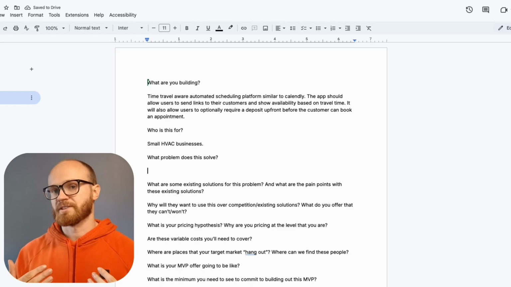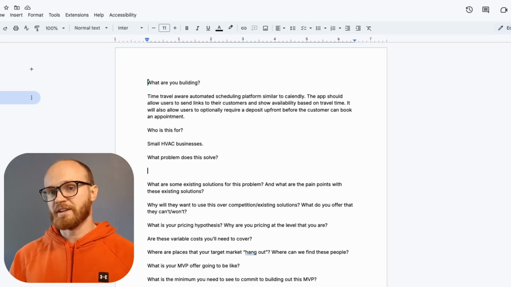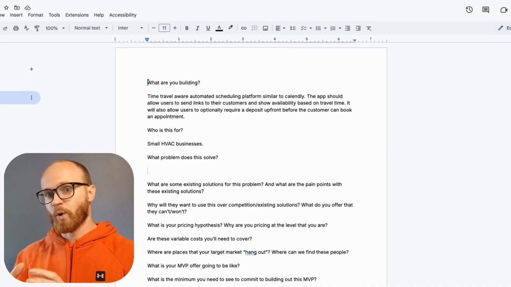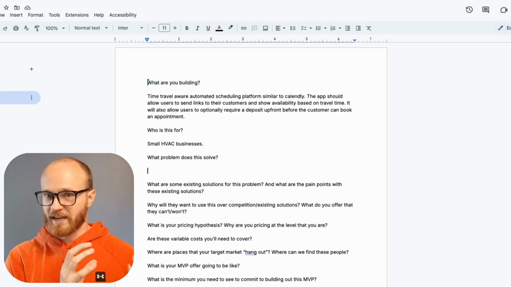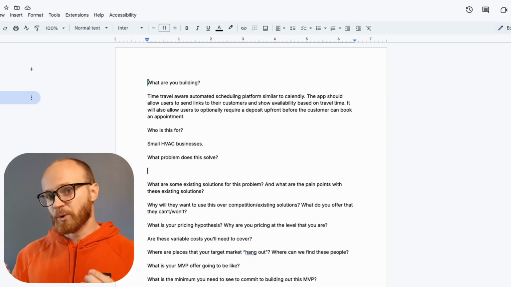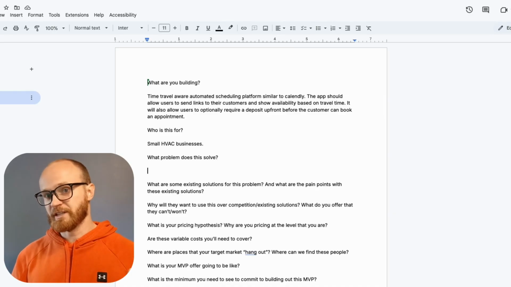So what problem does this solve? Well, we kind of already talked about that a little bit. This solves the problem of either manually scheduling these appointments, calculating drive time, and estimating how long the appointment is going to take. And it also reduces no-shows from the customers of these businesses.